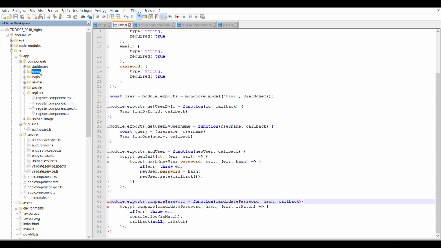From this page you can either go to the login page or the register page. When you log in, you're redirected to the dashboard that contains all the entries like a newsfeed. The last component is the profile page for a user. From here it's also possible to go to the page where you upload a profile picture.